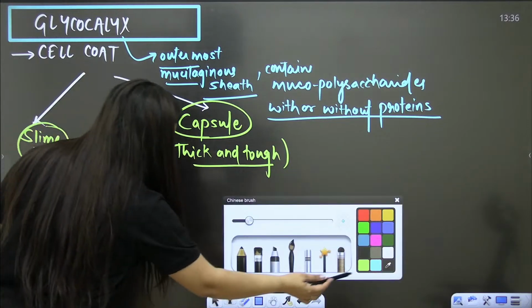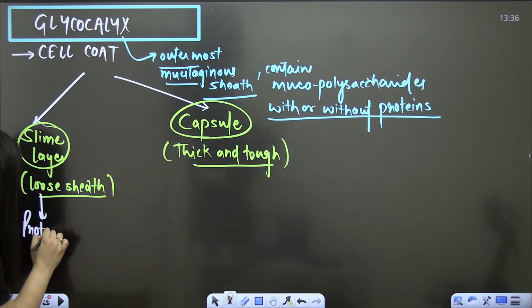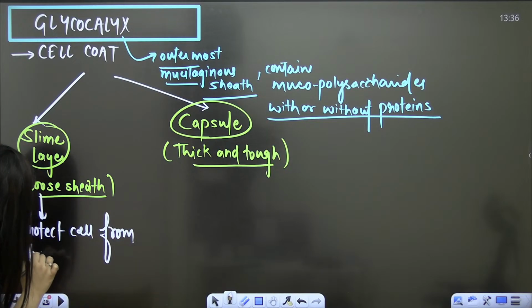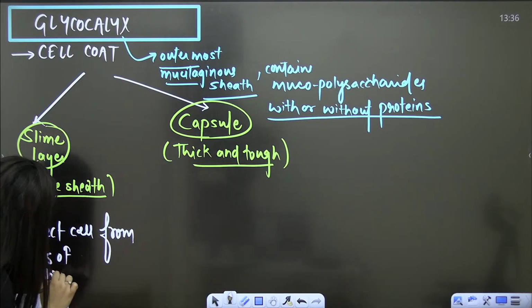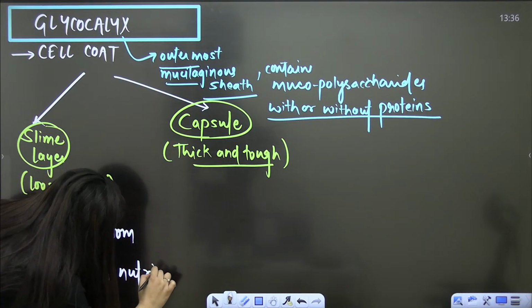So if I talk about their function, remember, slime layer will protect the cell from loss of water and nutrients. That is how it is going to protect it.